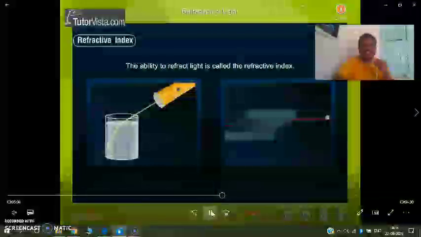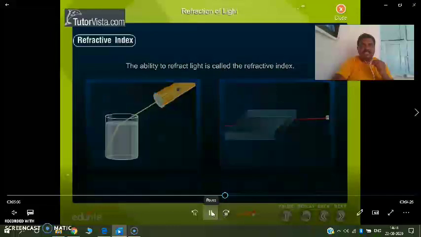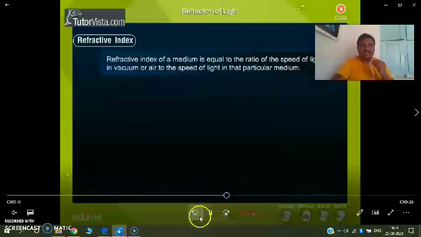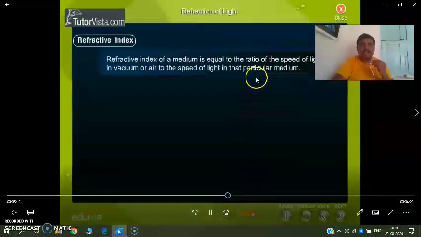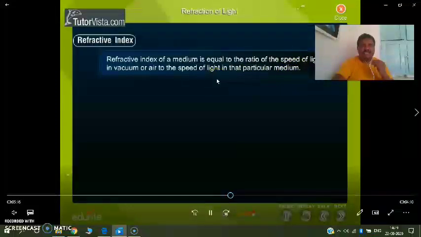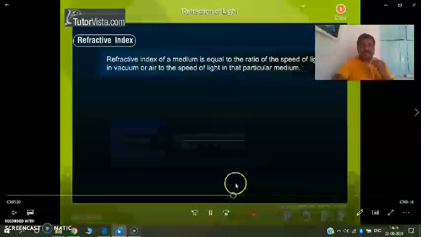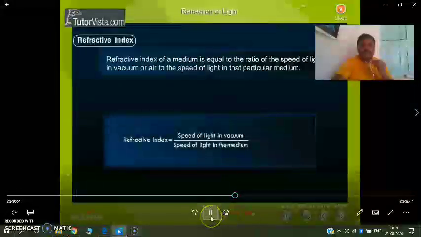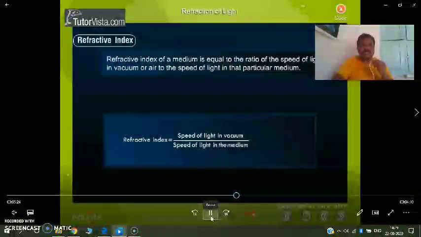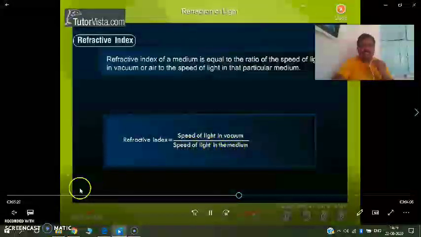The ability to bend light is called the refractive index. The refractive index of a medium is equal to the ratio of the speed of light in vacuum or air to the speed of light in that particular medium. So refractive index is equal to the speed of light in vacuum divided by the speed of light in the medium.